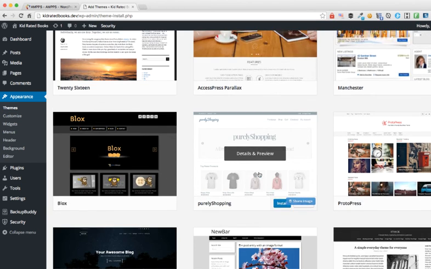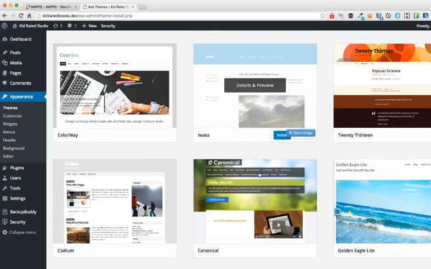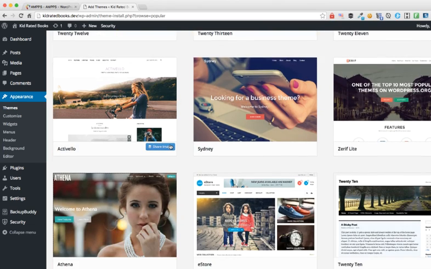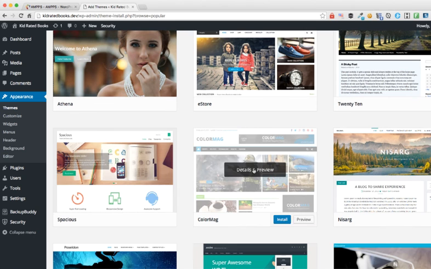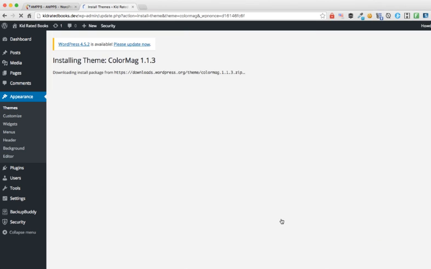You can look through here for any theme that you might like. Let's go ahead and do something quick here. Let's go ahead and install that. All we need to do is just click Install. And just like the plugins, it will take a minute to download everything.